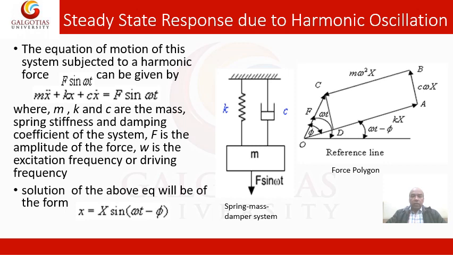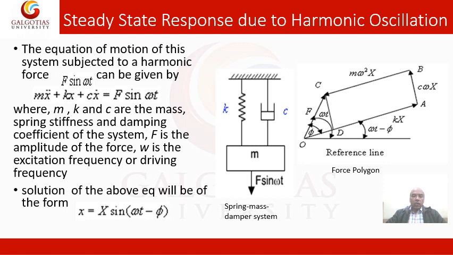The spring force is in this direction, and the inertia force is in the opposite direction. These forces are balanced by the external force F, which makes an angle omega t with the reference line.